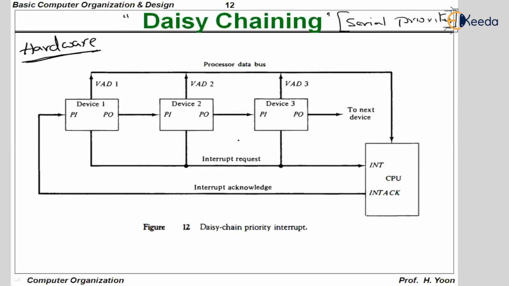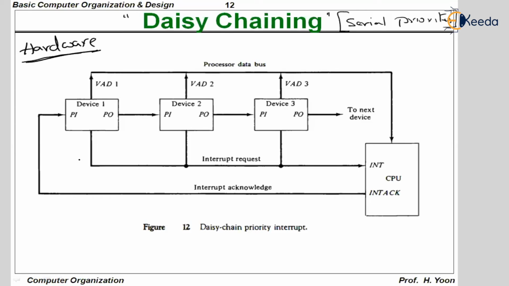What are serial priorities? Let us understand. First, understand the block diagram in which you can see device 1, device 2, and device 3. Device 1 is connected first, followed by device 2, followed by device 3. These devices are connected in the proper order of their priorities, which means that device 1 will get the highest priority and device 3 will get the least priority. These are connected in that specific order.